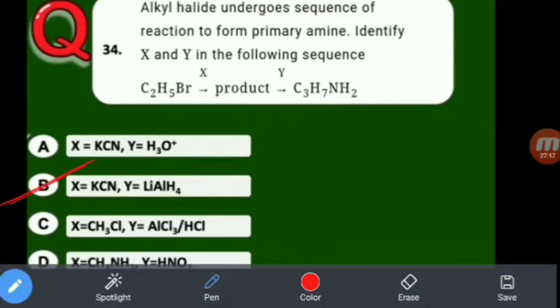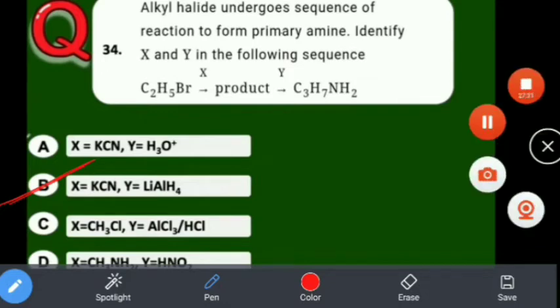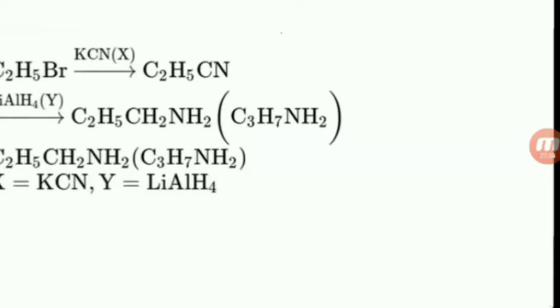So ethyl bromide is treated with KCN to give ethyl cyanide. In the presence of lithium aluminum hydride, cyanides are converted into amines. So B is the correct answer. See, ethyl bromide with KCN, that is the X. Ethyl cyanide with lithium aluminum hydride, that is the Y. So propanamine, C3H7NH2.